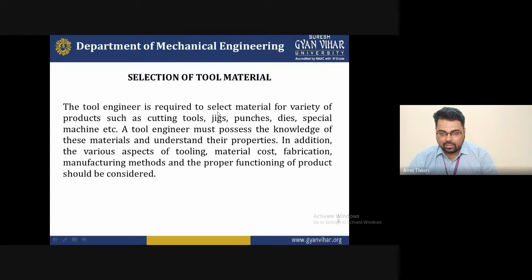While selecting the material, it must be remembered that the tool material is much harder than the workpiece material. This is the most important requirement for cutting or machining operations. Whenever you select the tool, you must remember the specification of the workpiece. After reading carefully the specification of the workpiece, you must remember that this is the workpiece property. Now you will select the tool property which is harder than the workpiece. With this, you can cut the material successfully without damaging the tool. This is the main objective of selecting the cutting tool material.